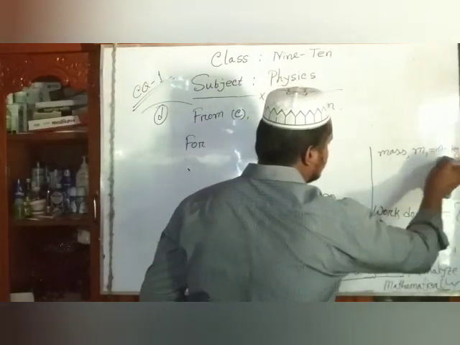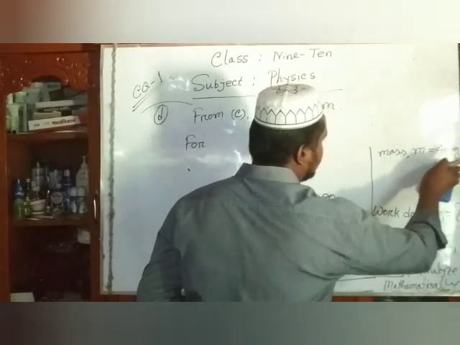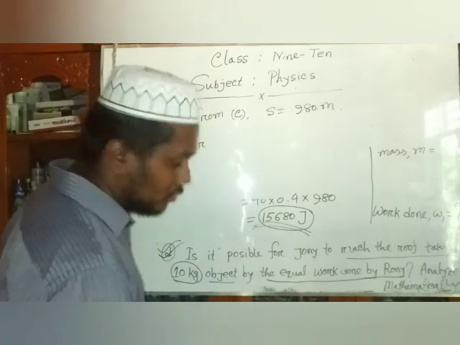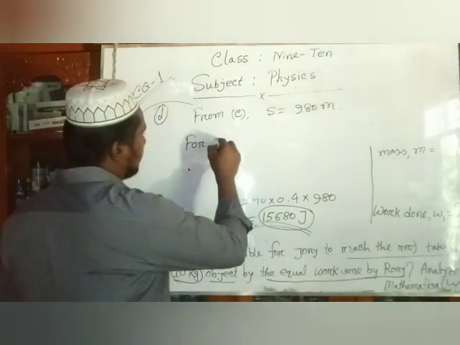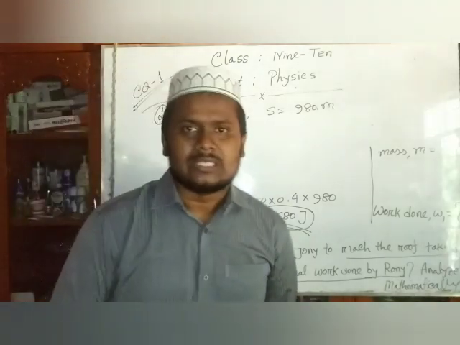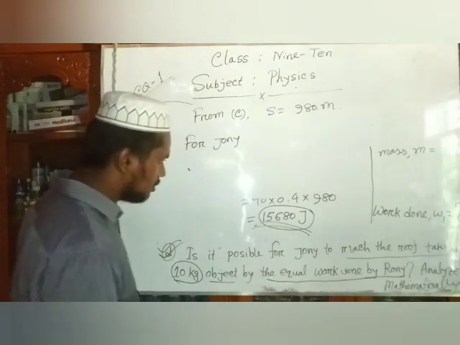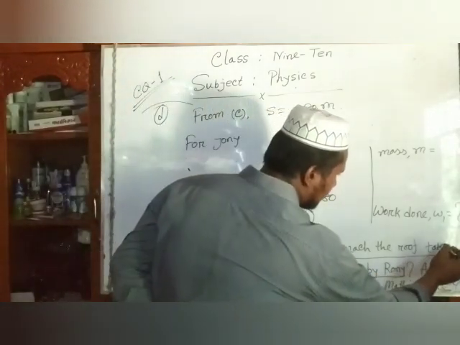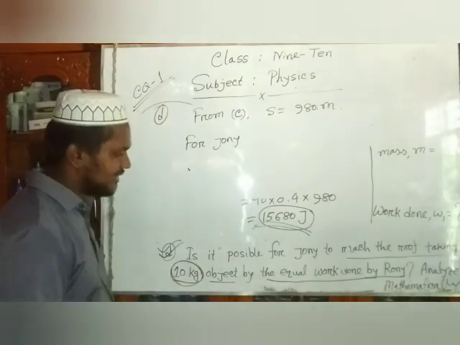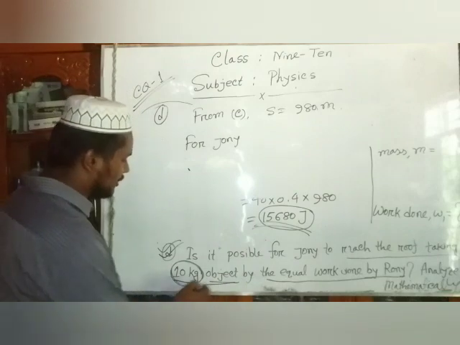Dear students, just see that for Johnny, the mass of Johnny is 50 kg, but he is taking a 10 kg object. That's why the mass of Johnny includes the object mass.